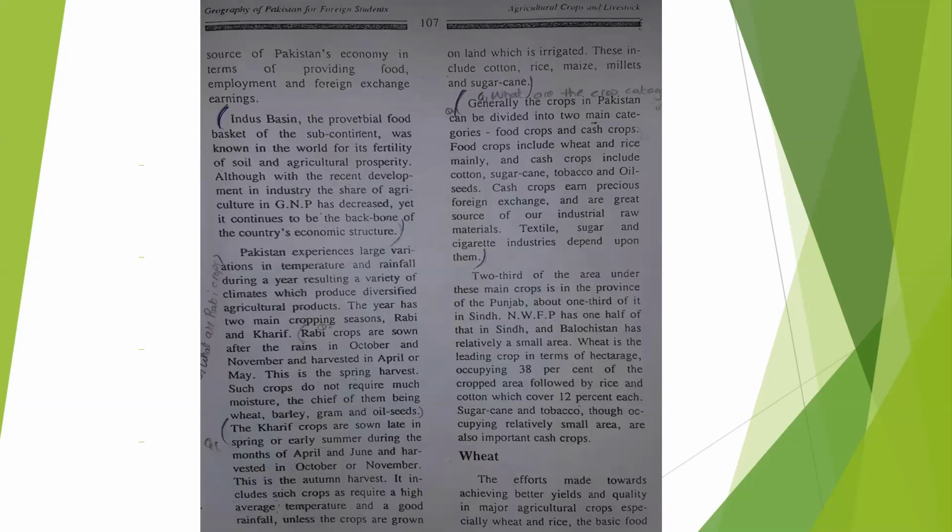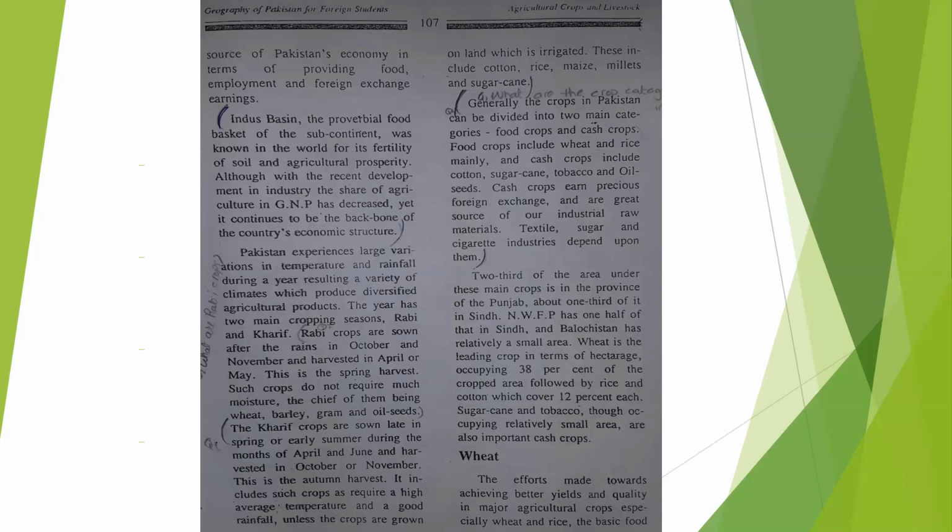This is GNP. And although with the recent development in industry, the share of agriculture in GNP has decreased, yet it continues to be the backbone of the country's economic structure.